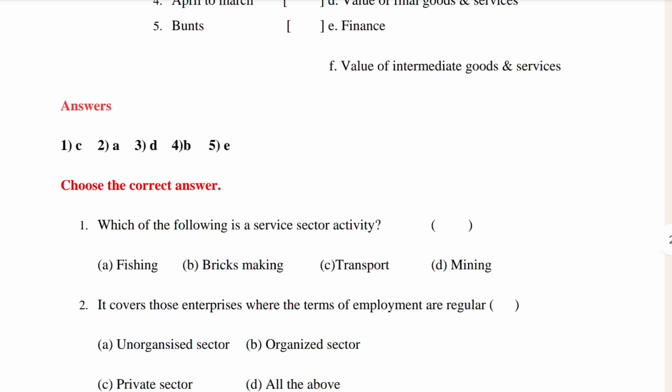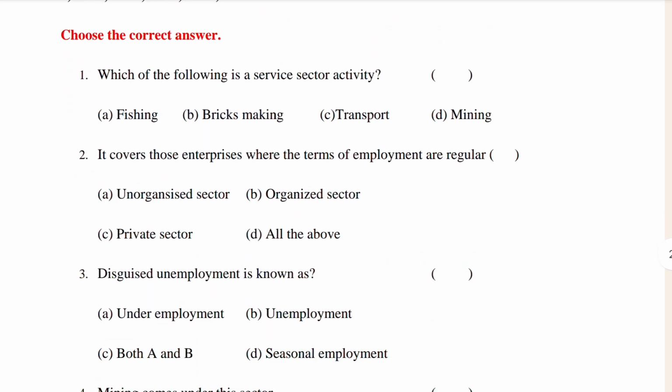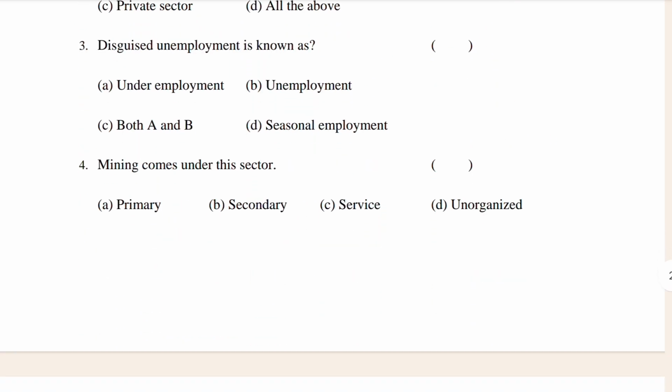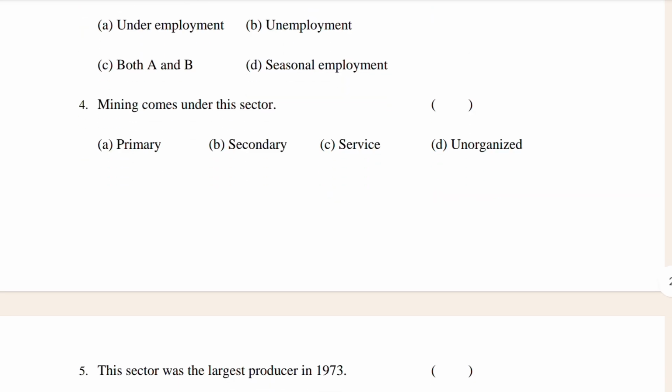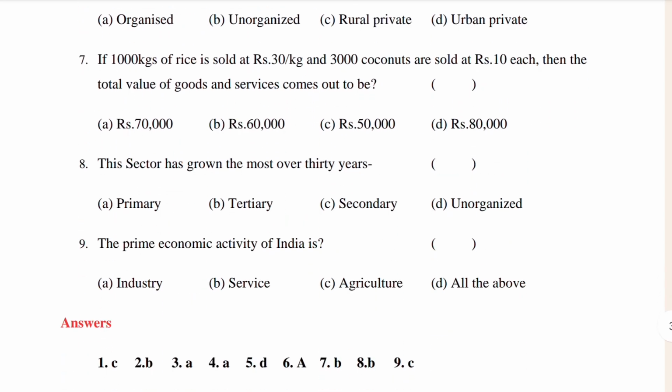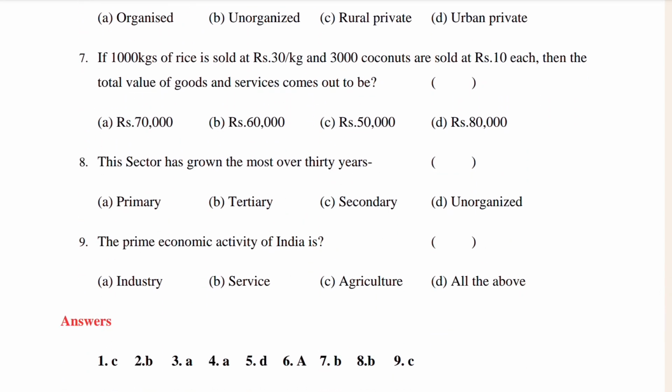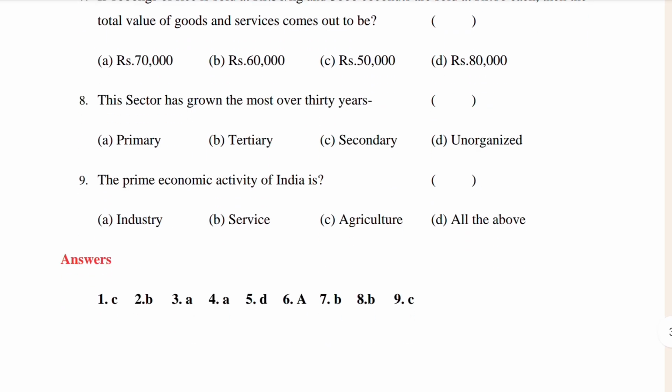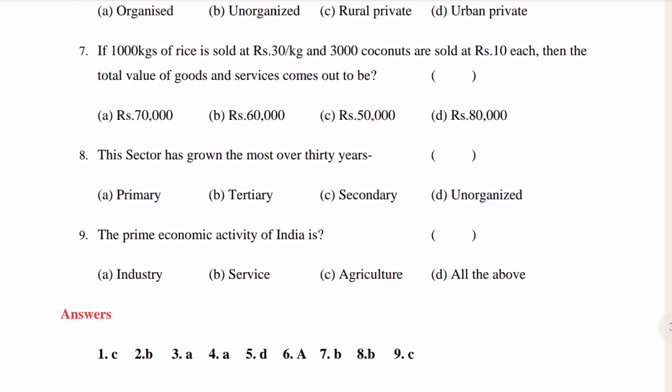Then you can see choose the correct answer. Which of the following is a service sector activity? Then you can see disguised unemployment is known as underemployment. We are going to see the answer of this question also, so just wait a few minutes. Is it clear? In the downward part you can see the answer of that one.